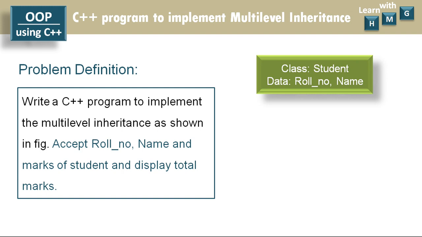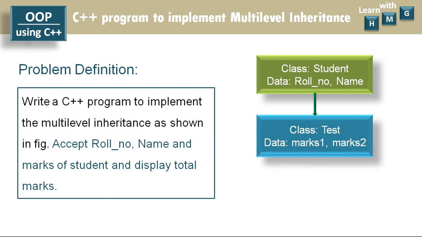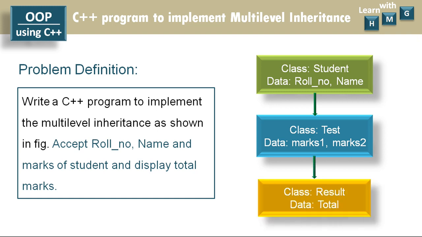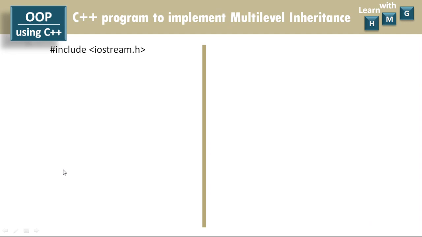There is a class named student in which there are 2 data members, roll number and name of student. From this student class you have to derive one class, that is test, and in which there will be 2 data members, marks1 and marks2. From test class again one more class is derived, that is result, which has 1 data member total. So like this 3 classes are involved and there is a relationship between these 3 classes in the form of multi-level inheritance. Let us write a C++ program to implement multi-level inheritance.